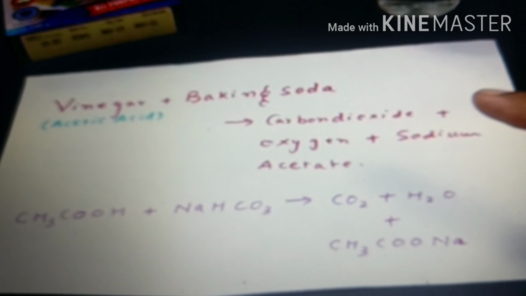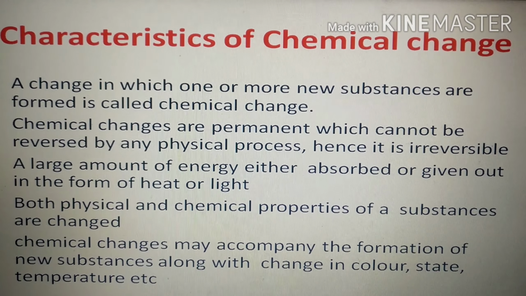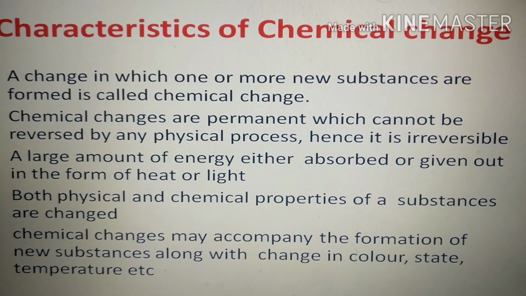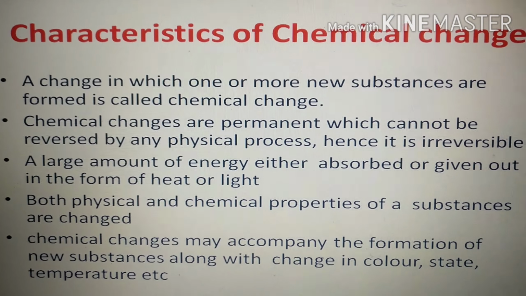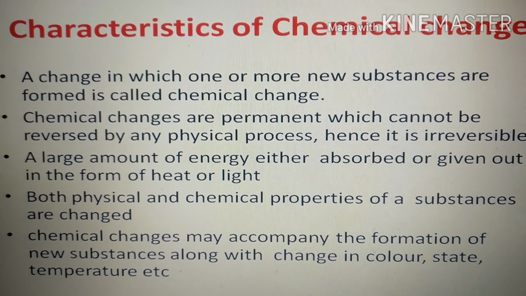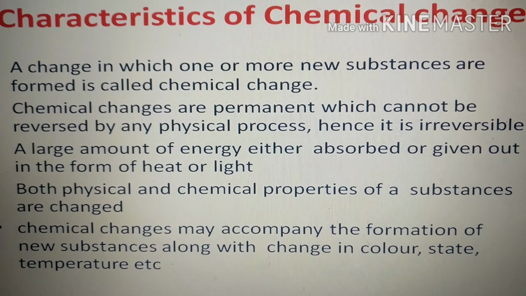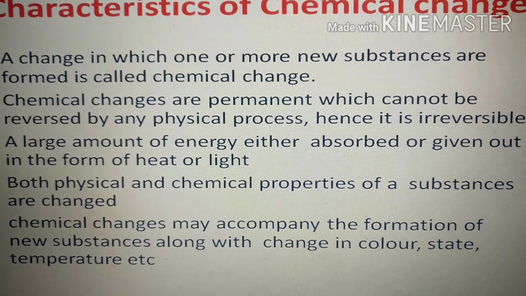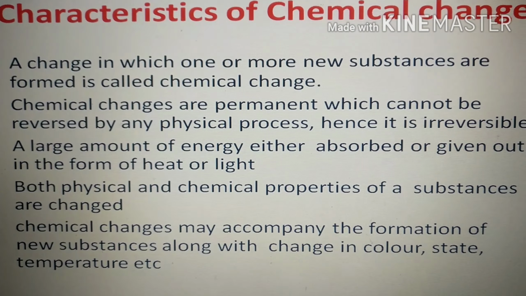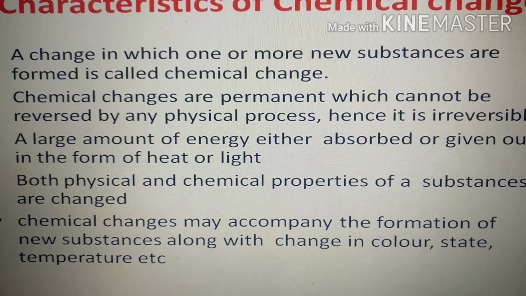So overall we can say that a change in which one or more new substances are formed is called a chemical change, and it is a permanent change which cannot be reversed. So we can call them irreversible changes. In this case we saw that a lot of energy is absorbed or released in the form of heat or light. So in chemical changes, the energy might be absorbed or given out.